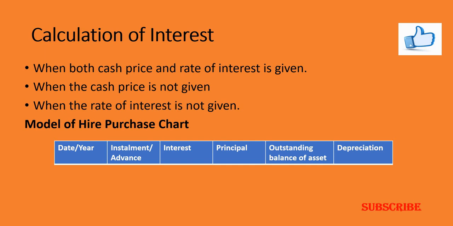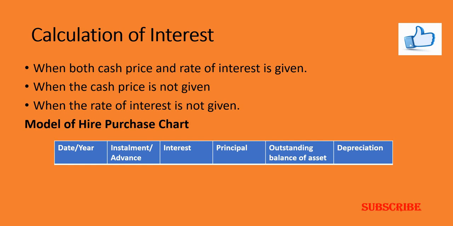So if the rate of interest is 10%, if 10 rupees is the interest, 100 rupees is the principal, so 110 will become the installment. So 11,000 into 10 divided by 110, you arrive at 1,000. So 11,000 minus 1,000, 10,000 is the principal. Like this you should continue the calculation, so that you arrive at the cash price of the asset.